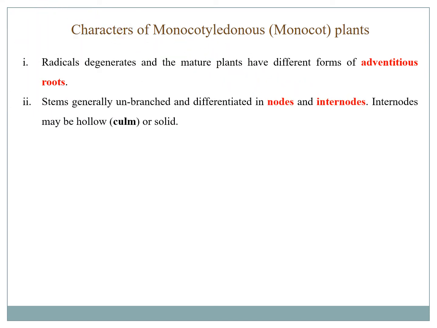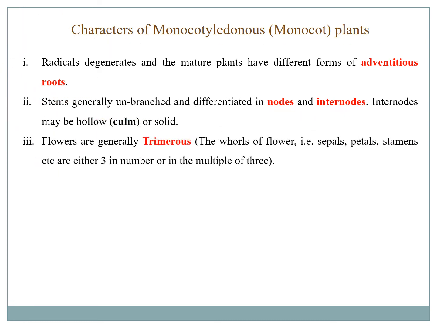The stems of monocot are well marked in nodes and internodes. A node is a region or zone on a stem from where new leaves or branches arise, and the region between two nodes is called the internode. These internodes, in case of monocot, may be either hollow, as in the grasses, or solid, as in coconut. The hollow internode is called the culm. The flowers are generally trimerous. That means all the members, the sepals, the petals, are either three in number or in multiples of three.